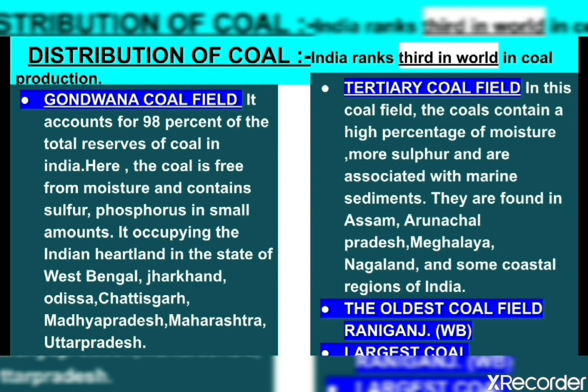So remember, the oldest coalfield is Raniganj, which is in West Bengal, and the largest coalfield is Jharia, which is in Jharkhand. Another thing about coal and petroleum, all these conventional sources of energy are mainly found in sedimentary rock.